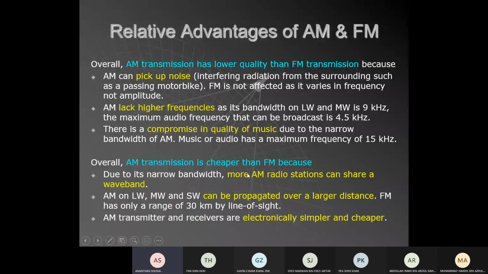FM is the other way around. FM never really picks up noise, has high frequency, and very high quality. The number of FM stations is going to be limited because it has a huge bandwidth. FM can't cover a big distance. You need a lot of amplifiers in between to amplify the signal, which costs money. Electronically, FM is found to be more expensive. So for this slide, you have to remember the advantages and disadvantages of AM and FM.